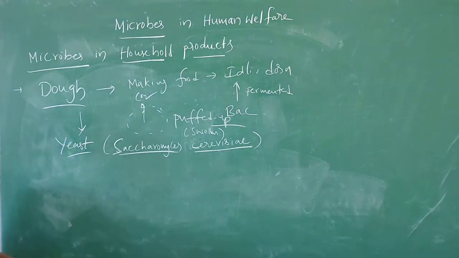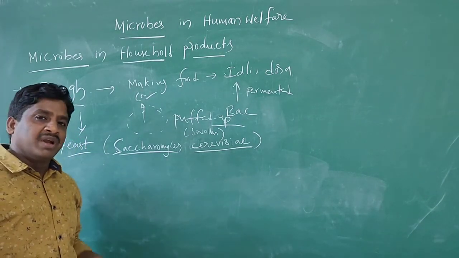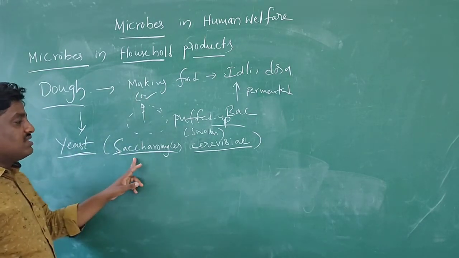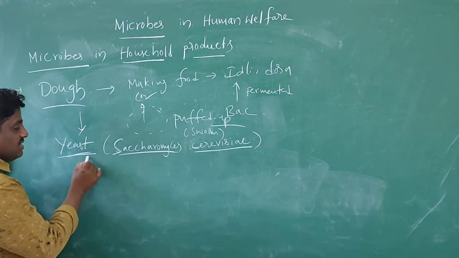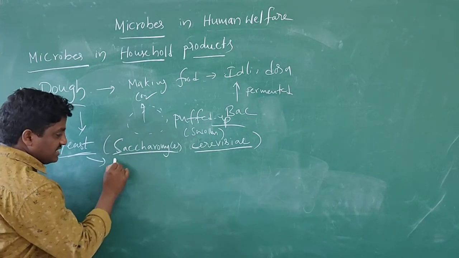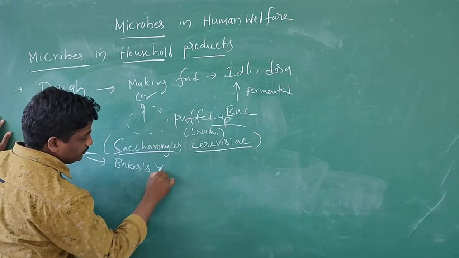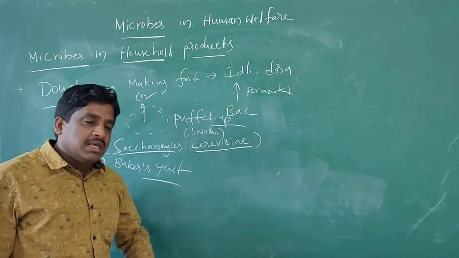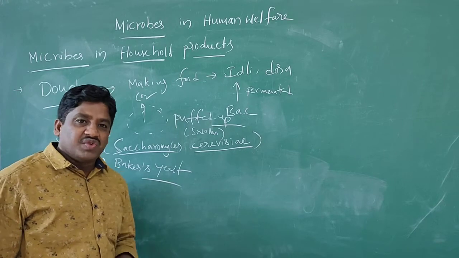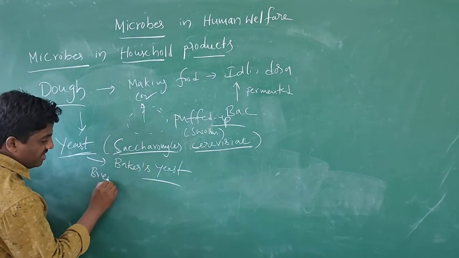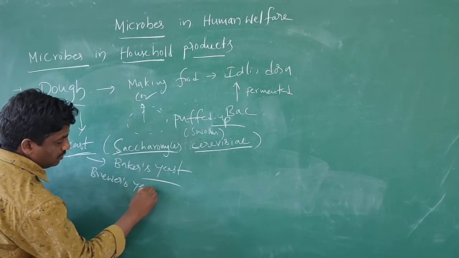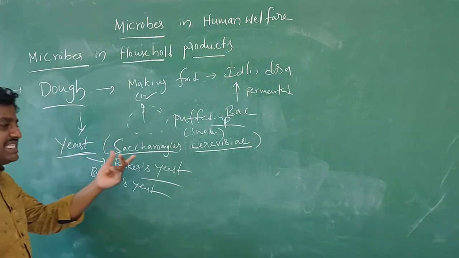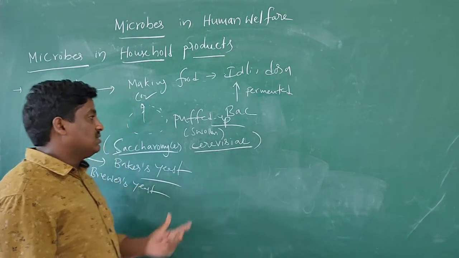The dough is also used to prepare some cakes and breads. In this process you use the microbe we call yeast, which is Saccharomyces cerevisiae. That's why we generally call it baker's yeast. It is also used in some alcohol industries, so we call it brewer's yeast. So this is the dough material. The scientific name is Saccharomyces cerevisiae. Recognize this scientific name.